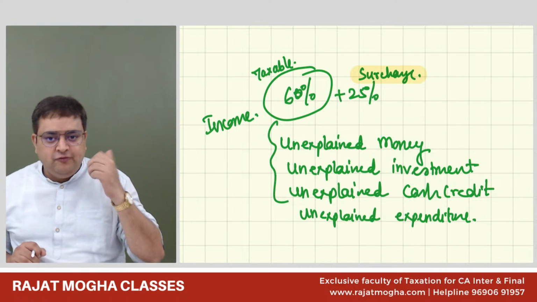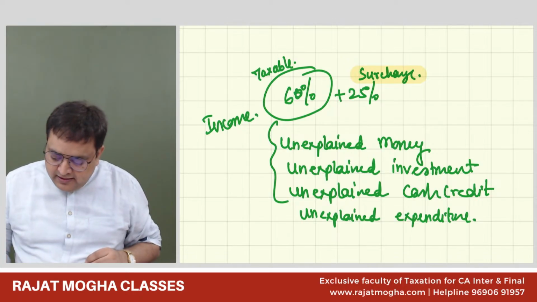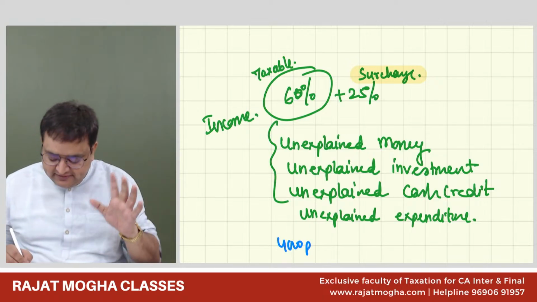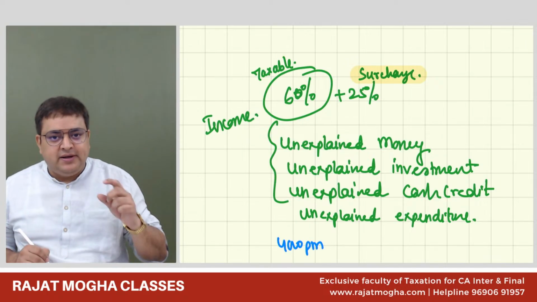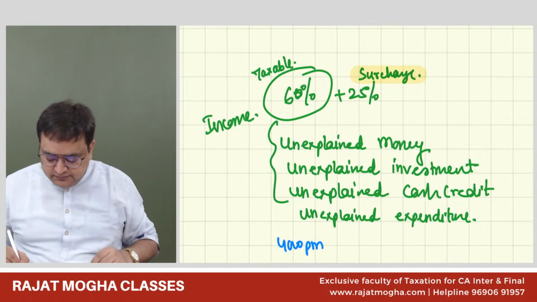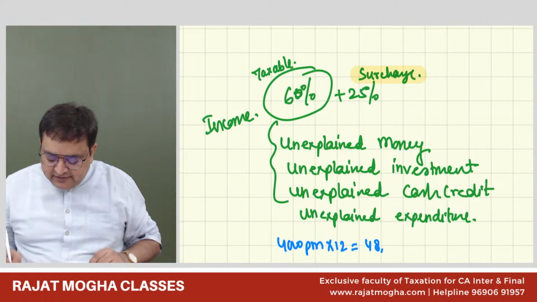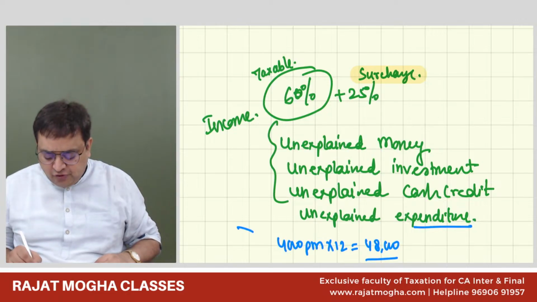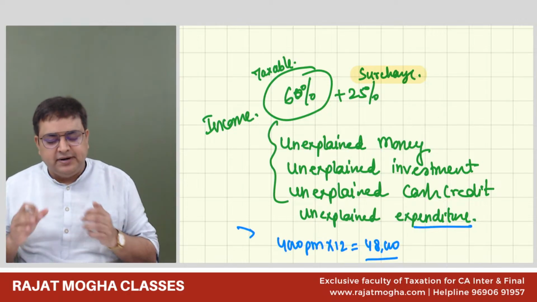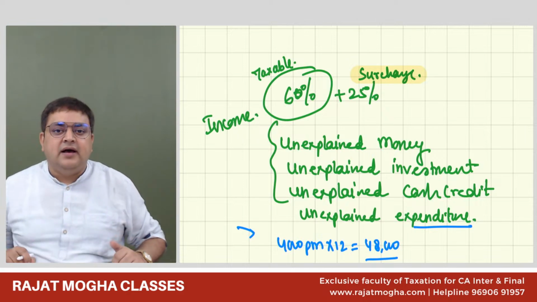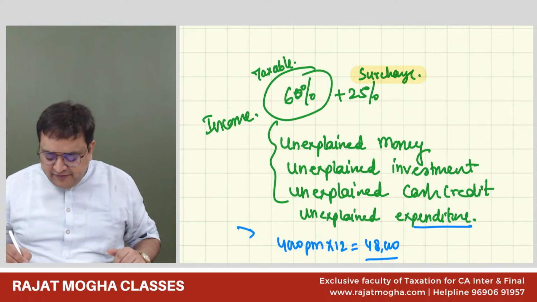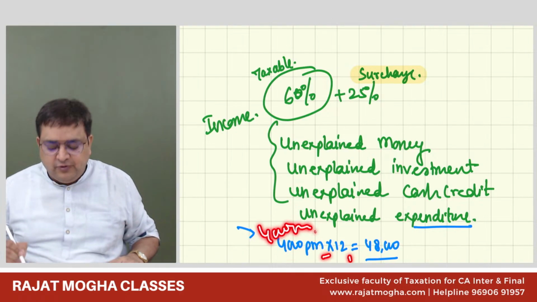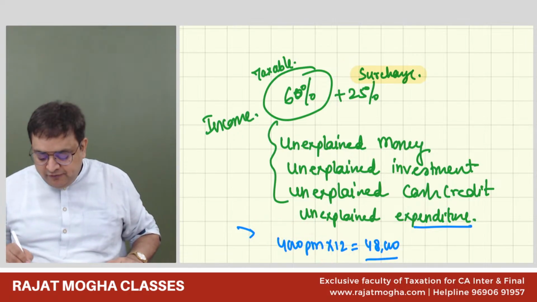Now, institute, or we can have two views of it. What happens is, this guy is paying 4,000 per month, although it's a very small amount, to his employee. 4,000 into 12, 48,000. It's an expenditure for him, and he has not recorded it. But the income tax officer found that there is an unexplained expenditure. Although right now it is a very small amount, 4,000 per month. Had it been 4 lakh per month also, and he has not recorded it, we will ask the source.